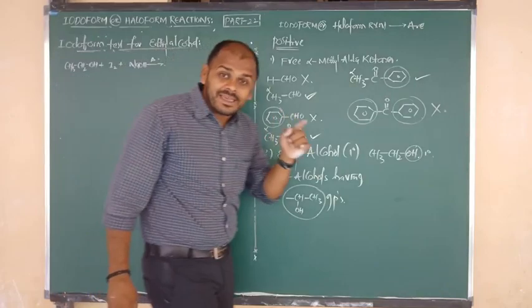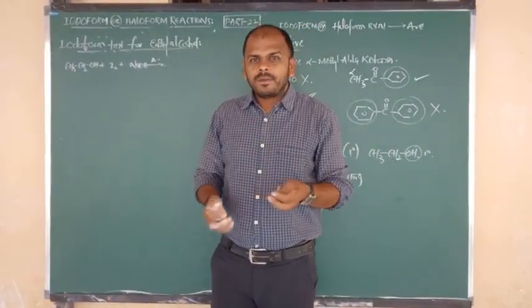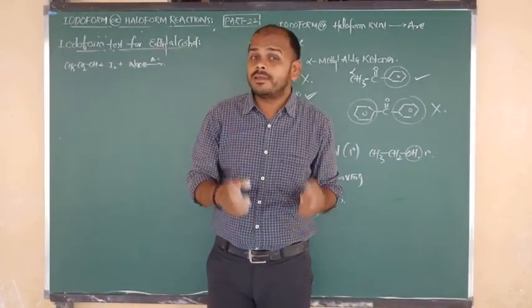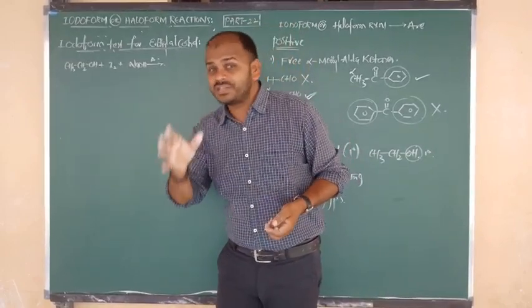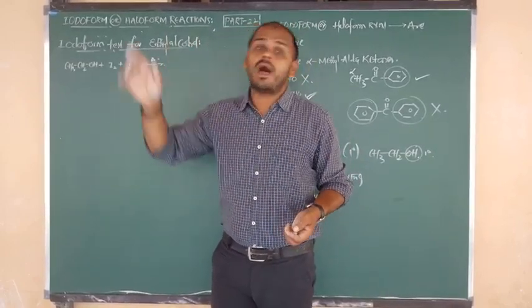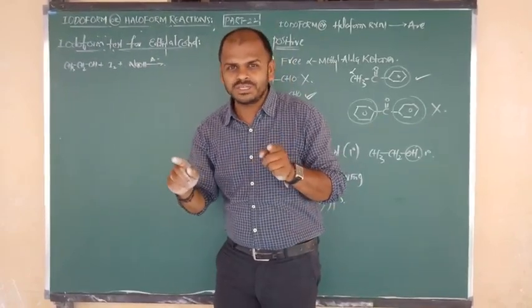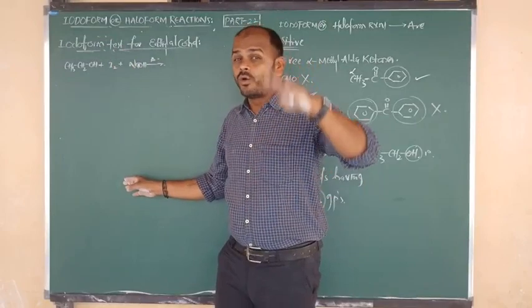Listen carefully. One hint I want to give you. Just now we have studied free alpha methyl aldehyde, acetaldehyde, and free alpha methyl ketone, acetone, in the iodoform reaction. In those haloform reactions of aldehyde and ketone, what is the ratio of iodine and alkali? 3:4. But in the case of alcohol, the iodine and alkali ratio is 4:6.